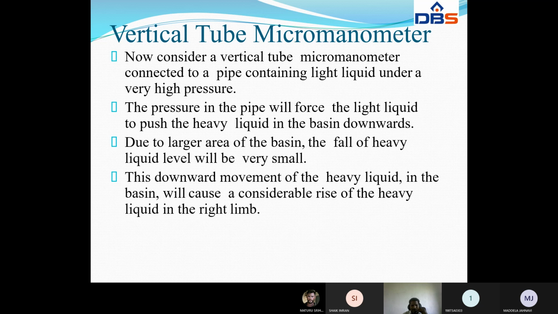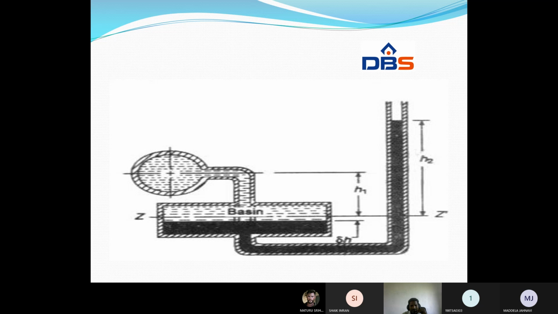The pressure in the pipe will force the light liquid to push the heavy liquid in the basin downwards. Due to the larger area of the basin, that fall of heavy liquid level will be very small. This downward movement of the heavy liquid in the basin will cause a considerable rise of heavy liquid in the right limb. See, this is the left limb, and this is the right limb.